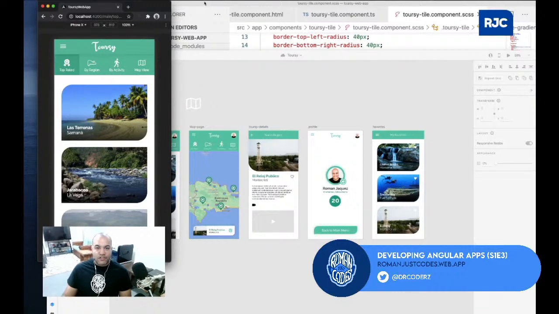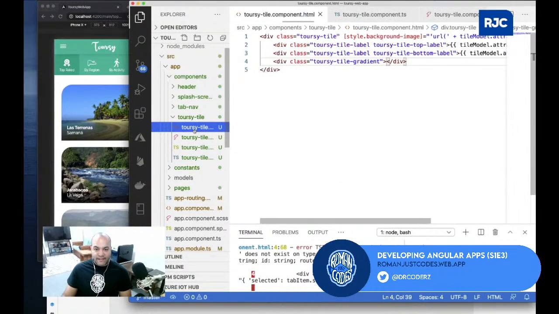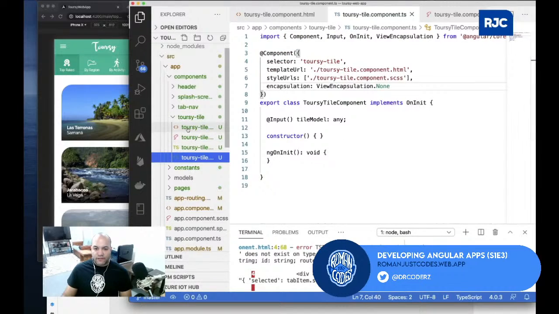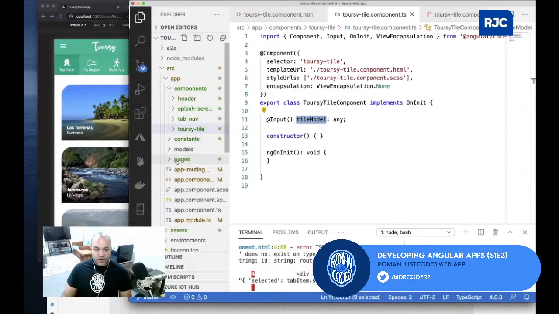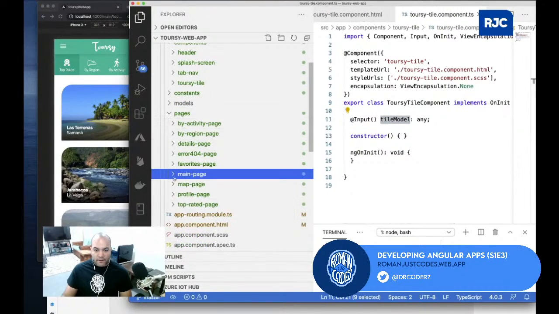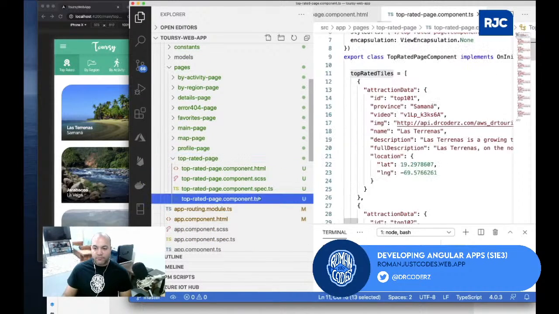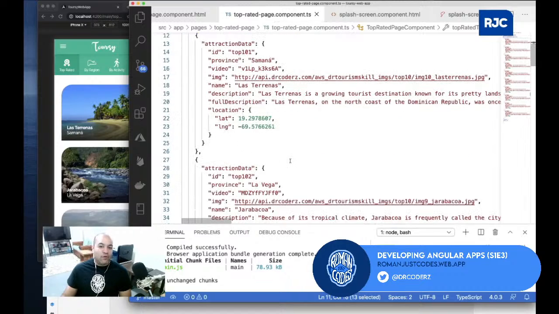So when I click on each one of these items, they will have a route that they will go to as well. Remember that I did, for example, the Toursy tile. The Toursy tile just received the model, the tile model, which is in here in my pages. I did the main page, top rated, and then I kind of hard coded the array of all the attraction data and whatnot, right? See, all this information is already embedded, but it doesn't have anything to do with,